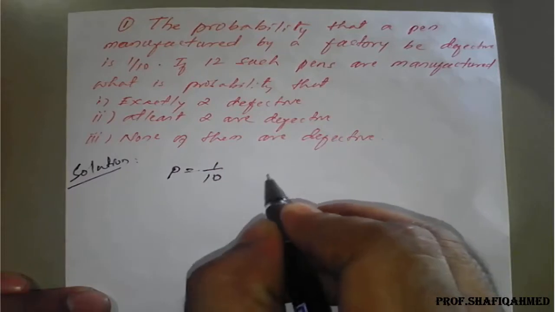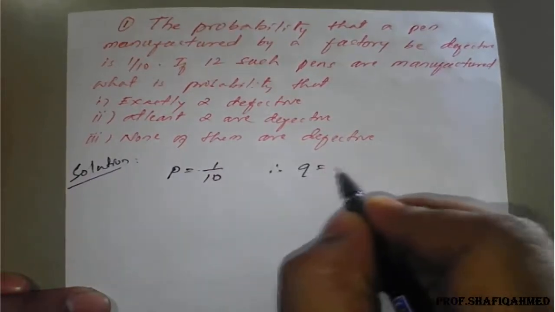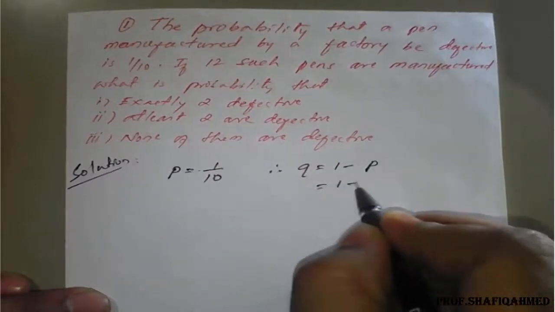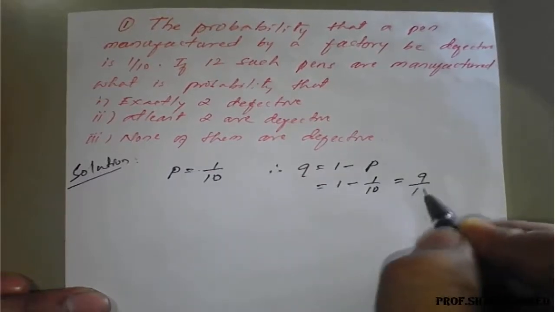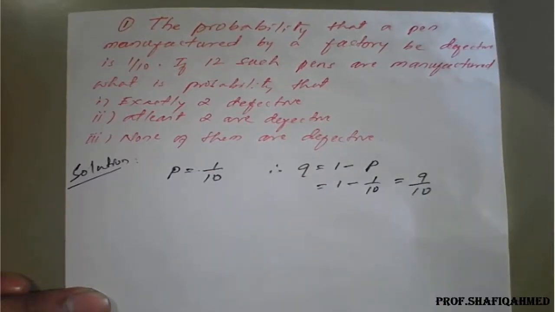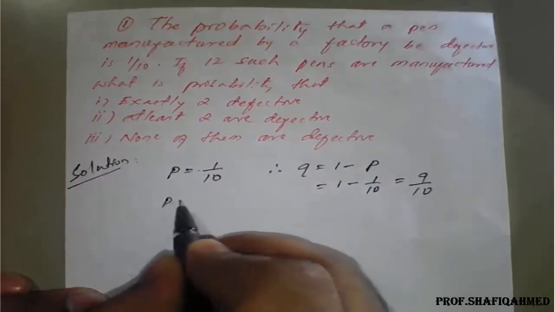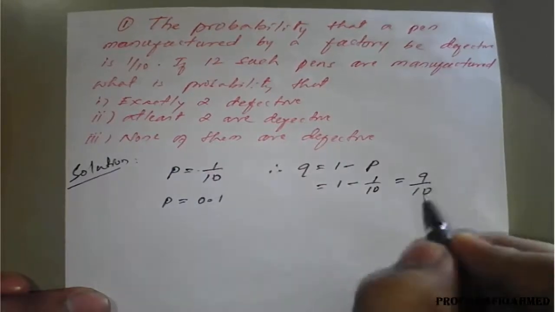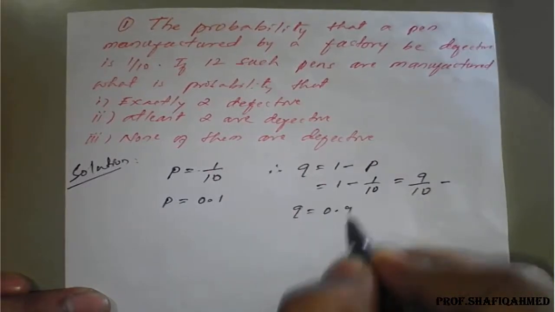Therefore q is 1 minus p, which is 1 minus 1 upon 10, which is 9 upon 10. So p is 1 upon 10, which is 0.1, and 9 upon 10 is 0.9, so q is 0.9.